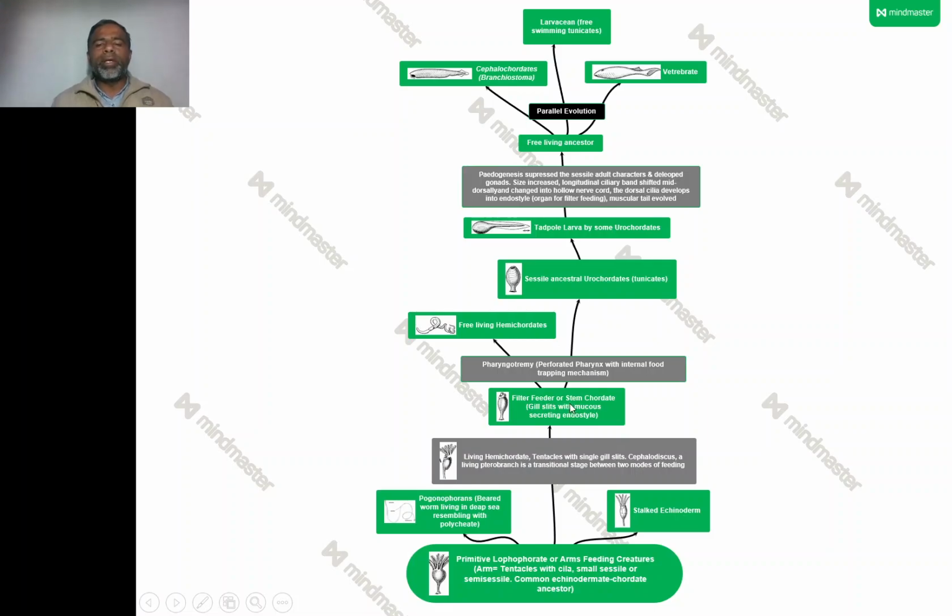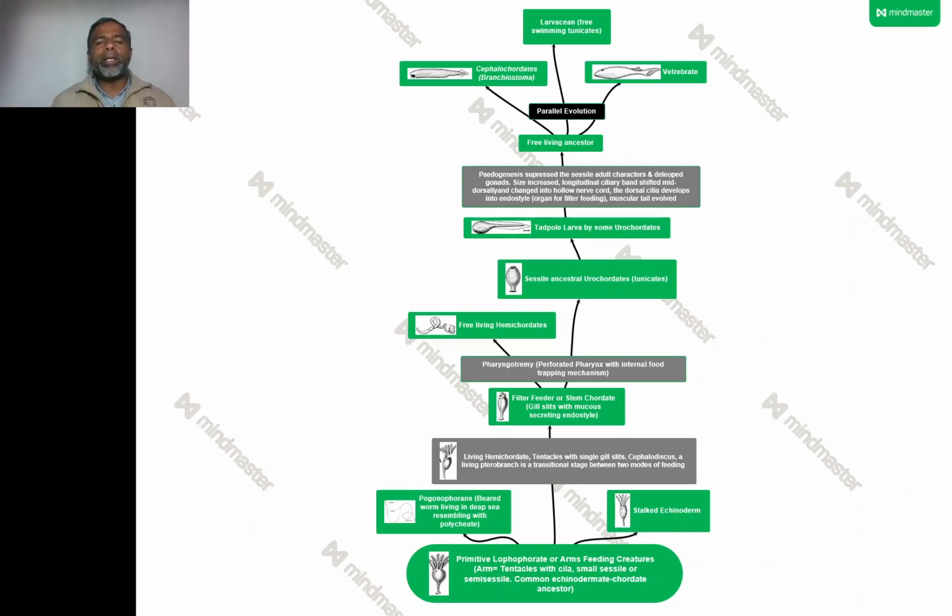Then, in this filter feeder, further pharyngotremy has taken place. That means the pharynx was perforated, and the perforation of the pharynx means development of more gill slits. And after this has taken place, on one side hemichordates evolved, and on the other side the sessile ancestral urochordate tunicates were formed. And these sessile urochordates had the tadpole larva, which had many characteristic features resembling the chordates.